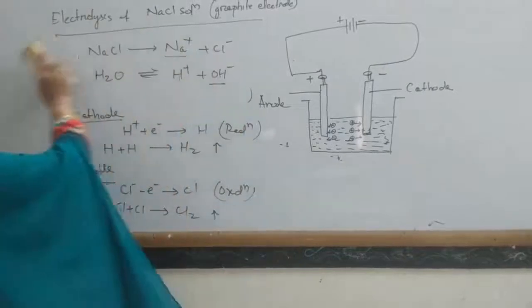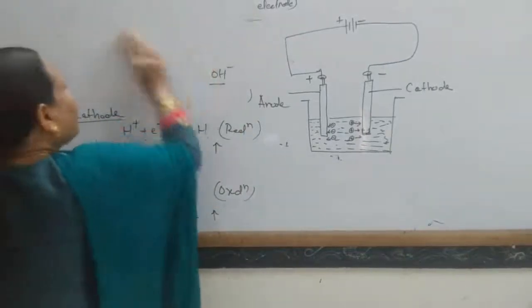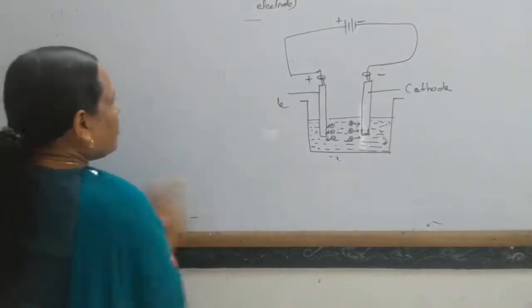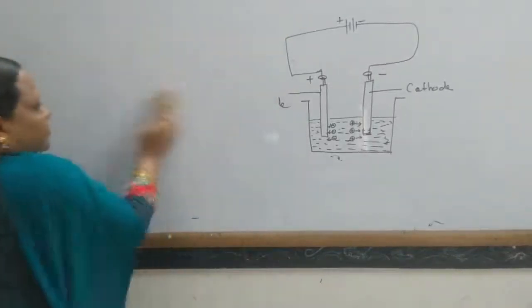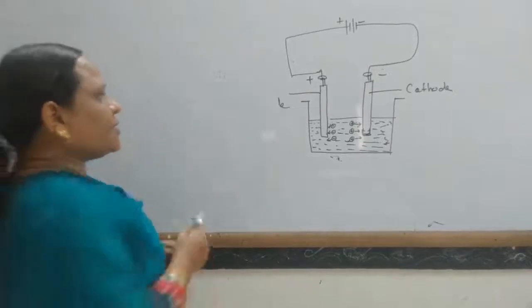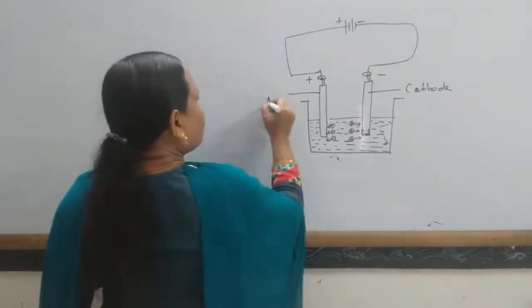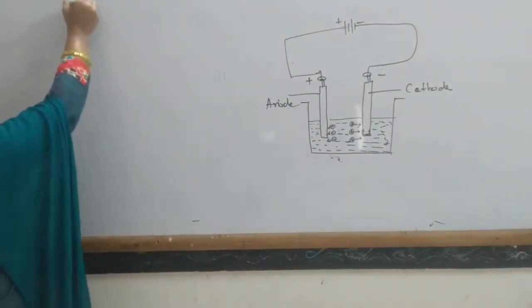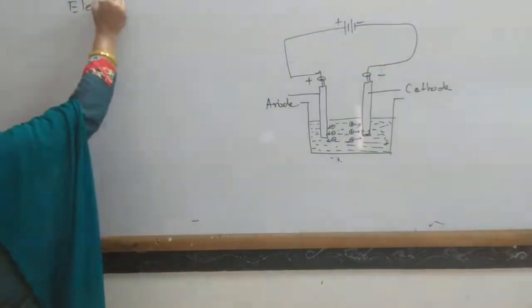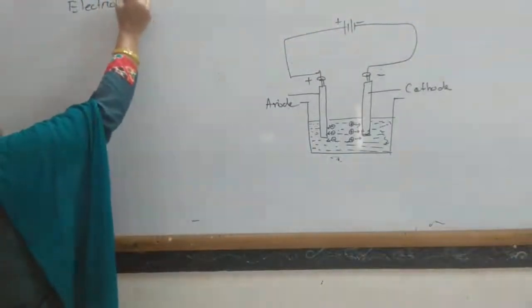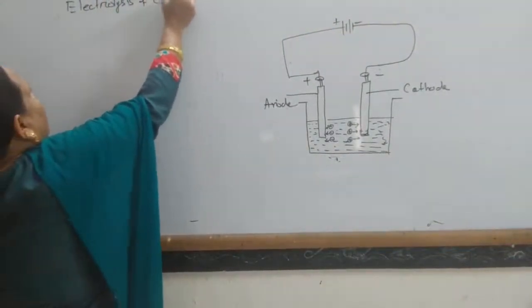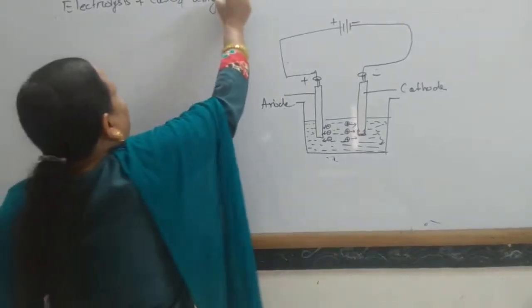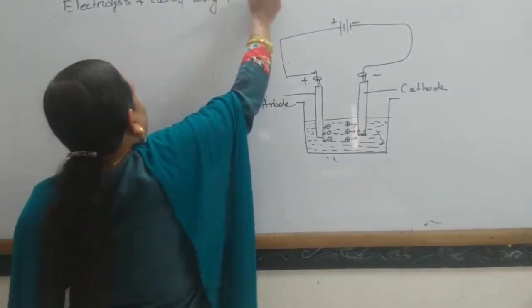Okay, now let us take another example: electrolysis of copper sulfate using platinum electrode.